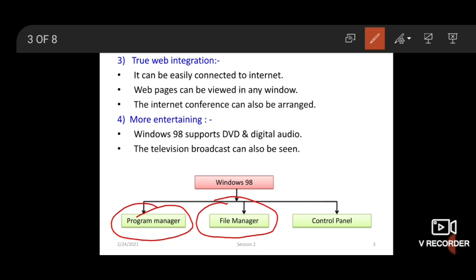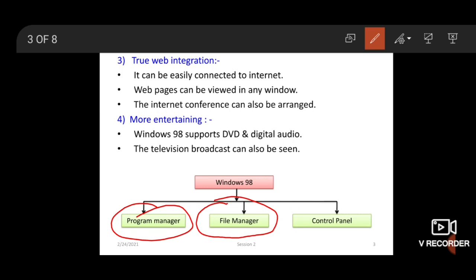Applications can be started directly from the file manager by clicking on an application icon. Suppose you open Microsoft Word in Windows. Without going into the menu, you can directly click on toolbar icons.